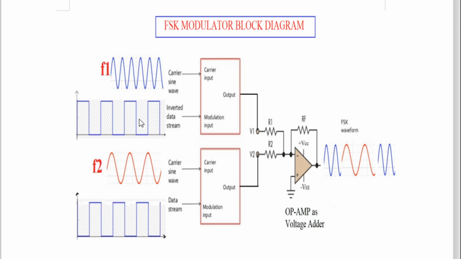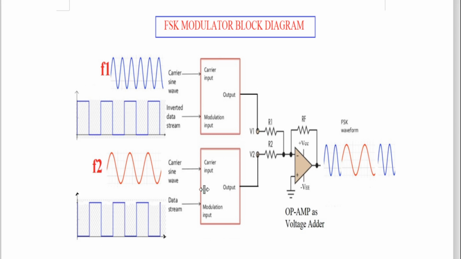Now why is it done like this? Very simple. This square box has two inputs: this data stream and that inverted one. Here high frequency f1, here low frequency f2. Now this block is taking f1 and multiplying it with the help of logic 1 or 0. If it is logic 1, f1 into logic 1, f1 will come to the output. Now if it is 1 here, here it is 0.